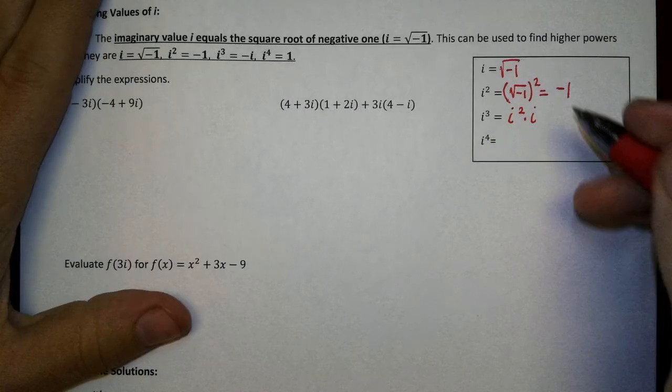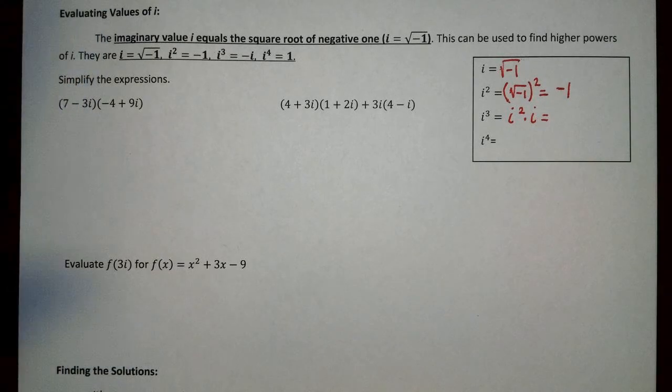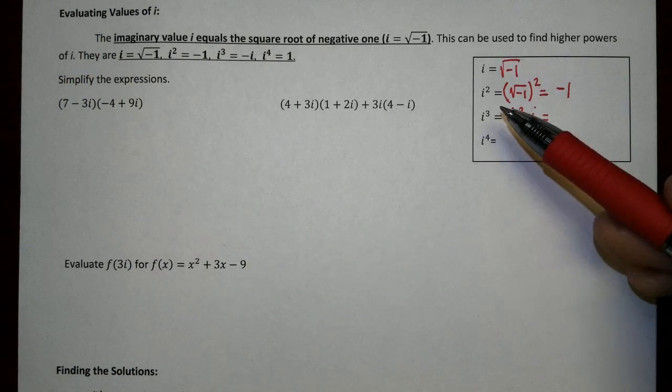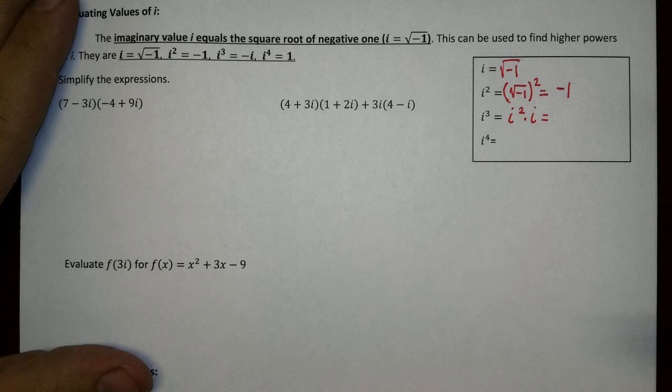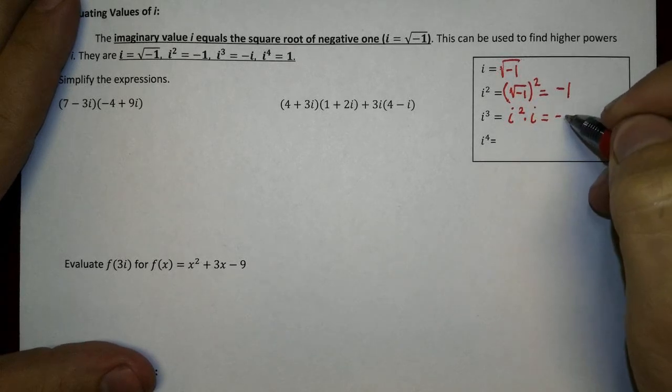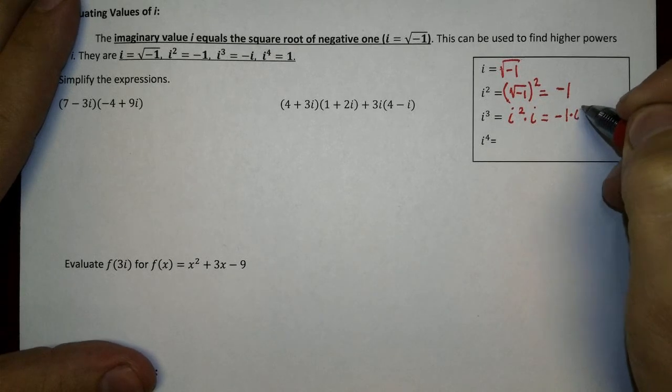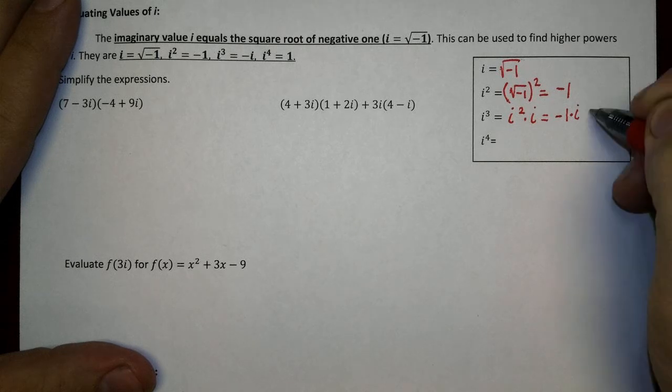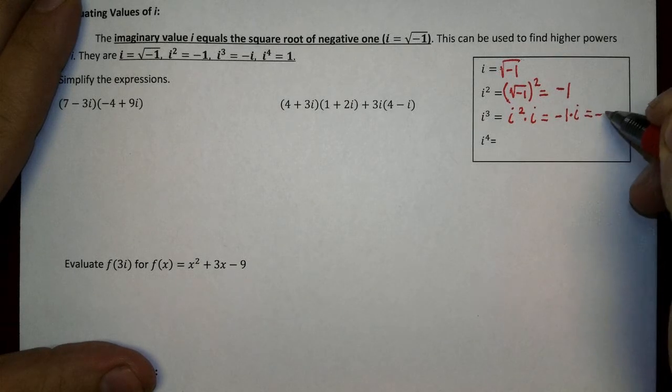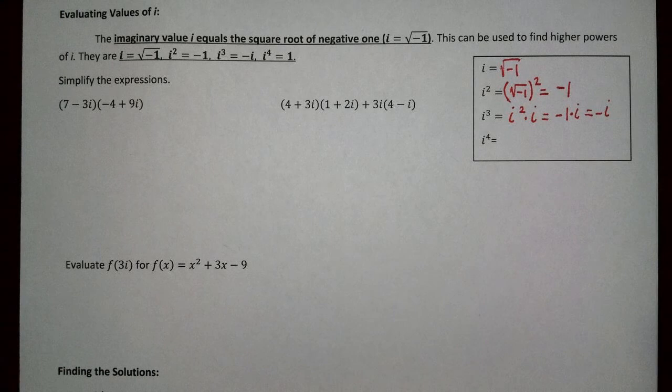Okay, cool. But what do we know i squared equals? What did we just find out? Right, so this is going to equal -1 times i. Or more simply written, -i. Right, there's the third one.